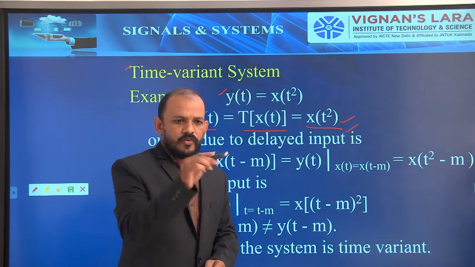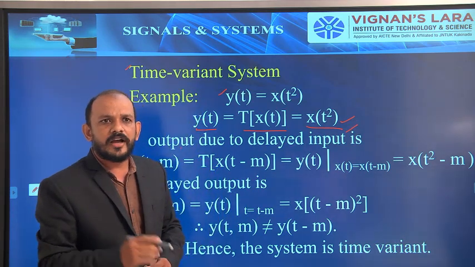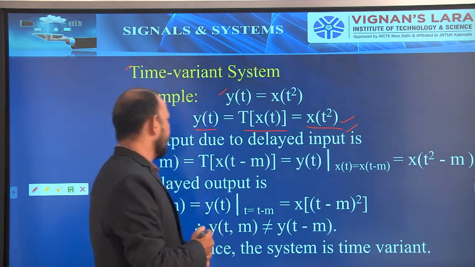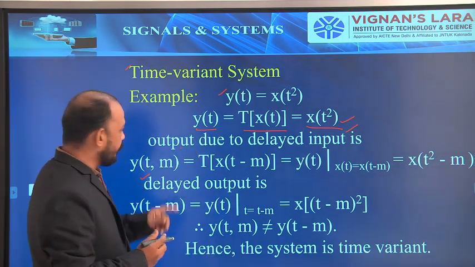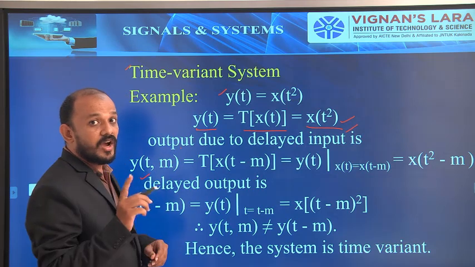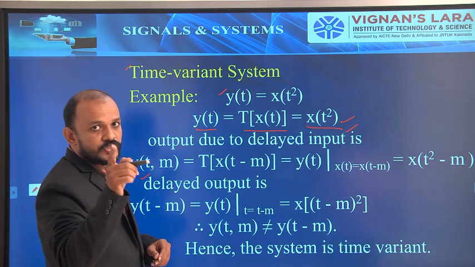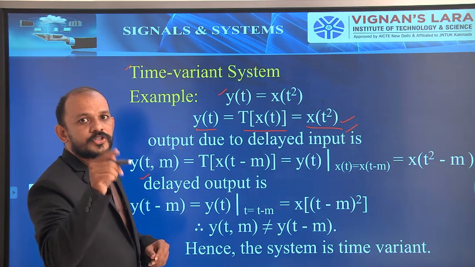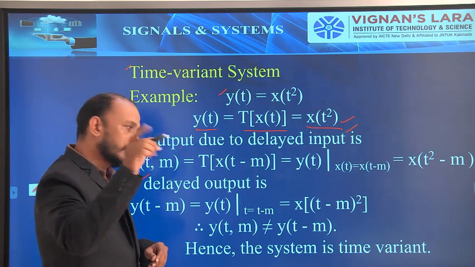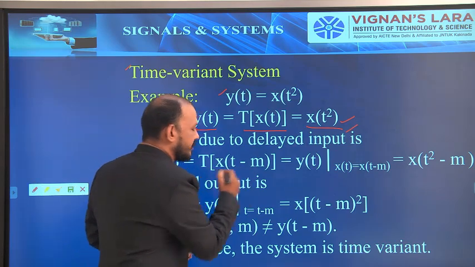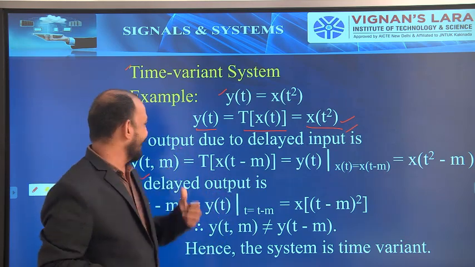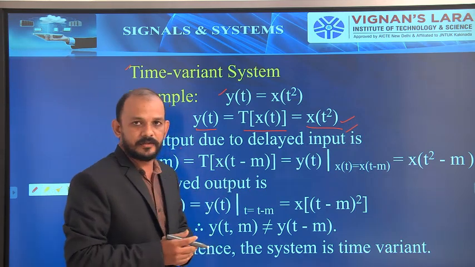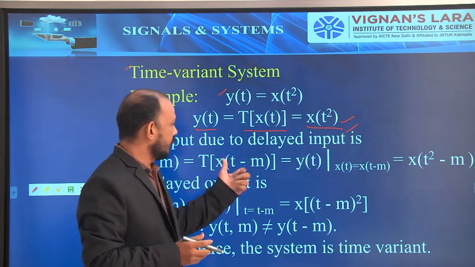You all know that y of t is the transformed version of x of t. In the same way, y of t comma m is the output due to the delayed input. Here the delayed input is x of t minus m, so I can write y of t comma m as the transformed version of x of t minus m.